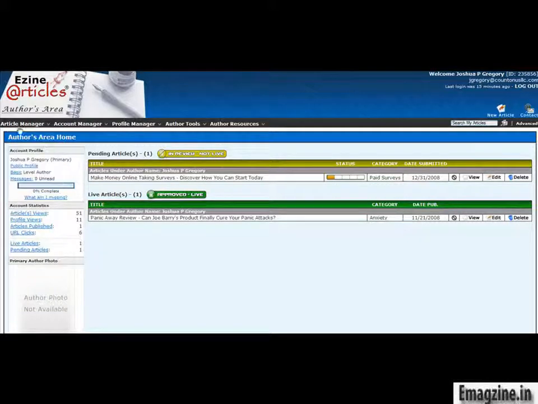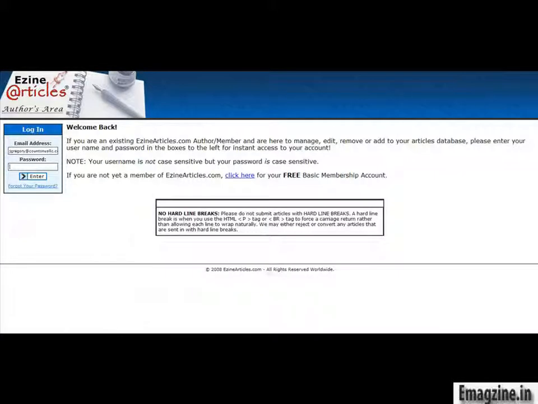Once you do that, it's going to show up as in review. It typically takes a few days, 48 to 72 hours, sometimes more than that, for your article to get approved. But you can actually do this process again with the other article if you did write two articles. You could be submitting two articles as you go through this process. So that is ezinearticles.com that we just worked with. So I'm going to go ahead and just log out of that.